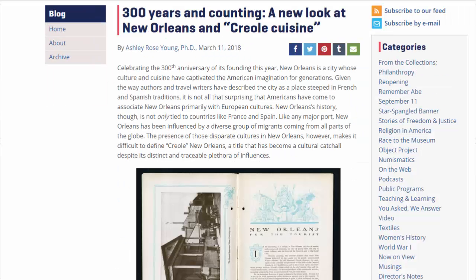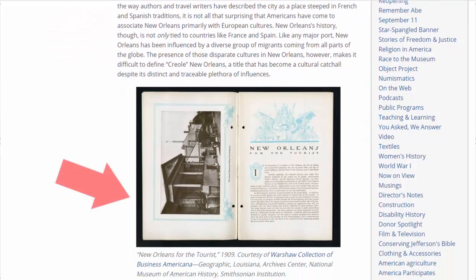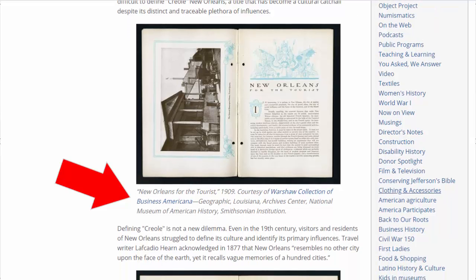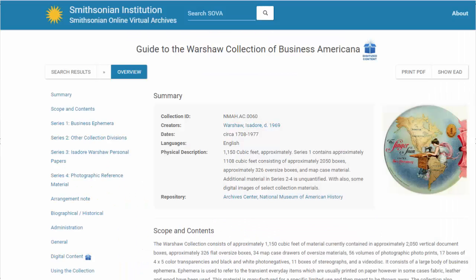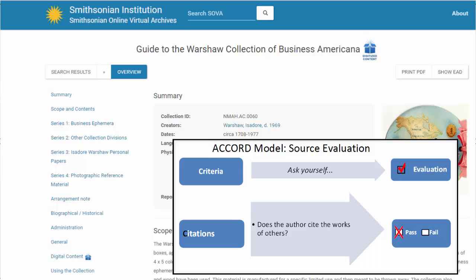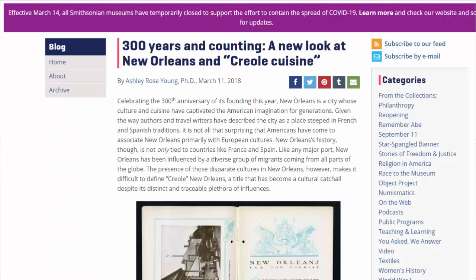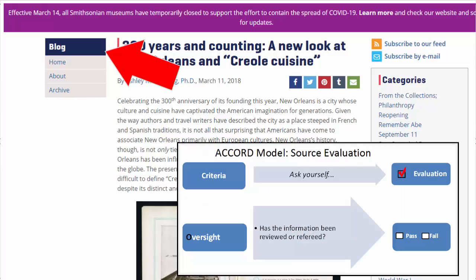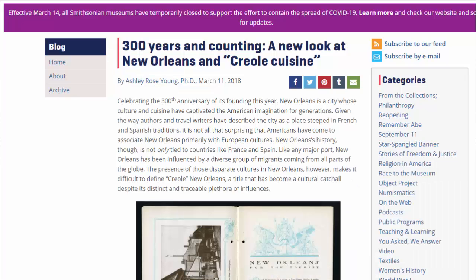Let's see if she has cited any outside sources in her article. The first link we come to is under the book she is referencing. When I click on it, I'm redirected to the full details of the book, so that is definitely a pass. Now, we come to the Oversight. I can see this is a blog, but since it's produced by an expert in the field and published on a world-renowned museum website, I'm going to say that it's a reputable site.